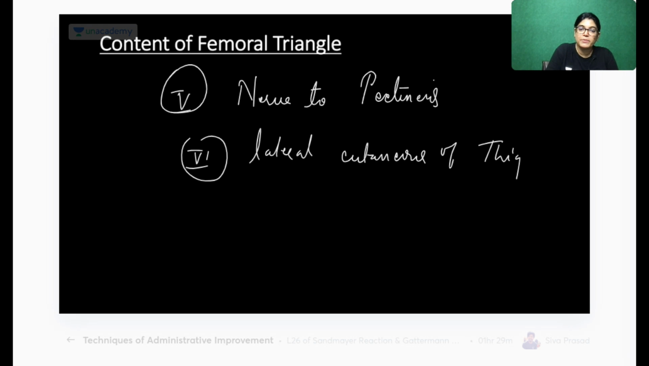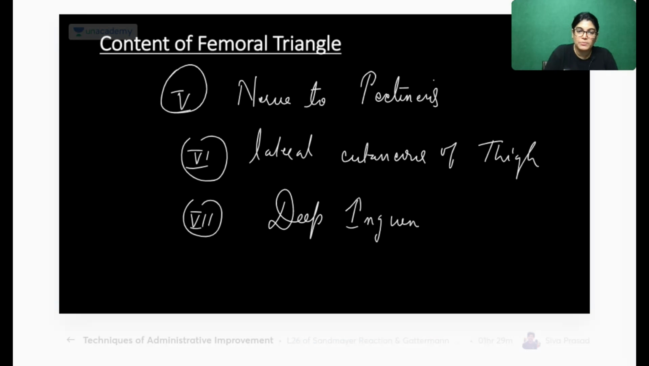And one more structure, very important, which I have not written till now. What is it? The deep inguinal lymph nodes. Yes, you are absolutely right, the deep inguinal lymph nodes.